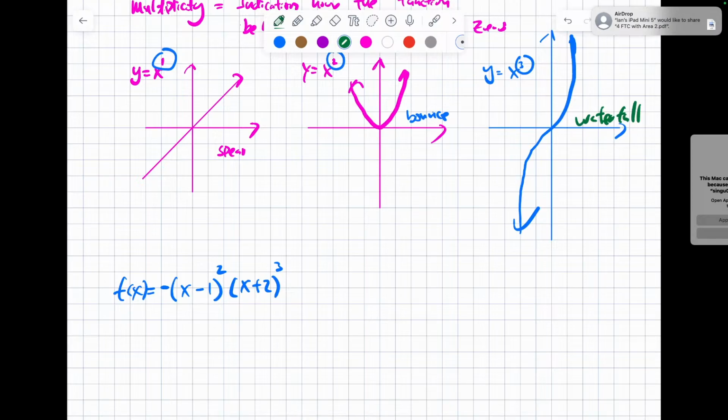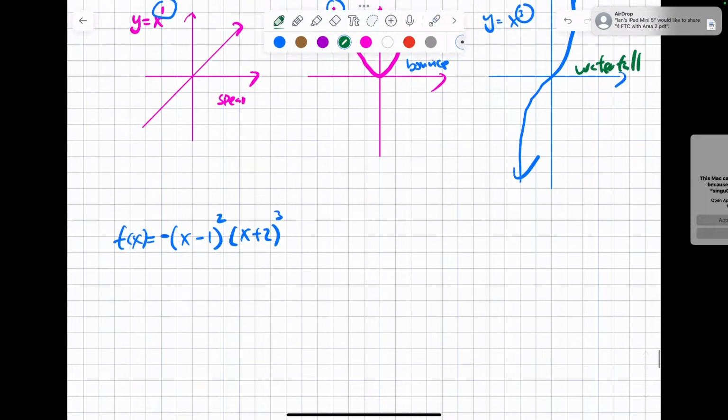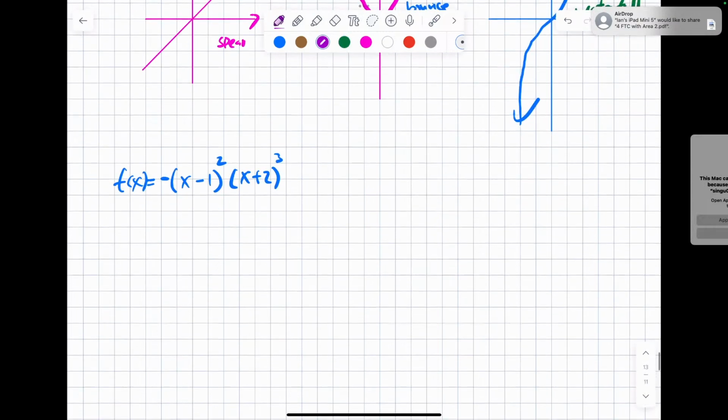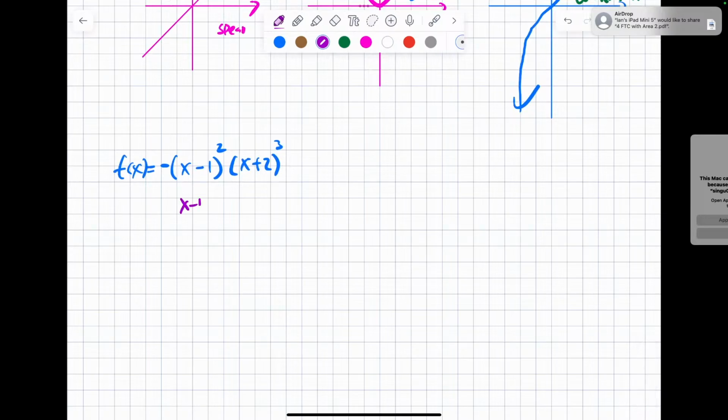So I have this, and I say, hey, today I want you to graph this. Now, we're gonna find the zeros first. How do I find a zero? Well, the zero is gonna be x minus 1 equal to 0, x equal to 0. Is that okay? And x plus 2 equal to 0, x equal to negative 2.